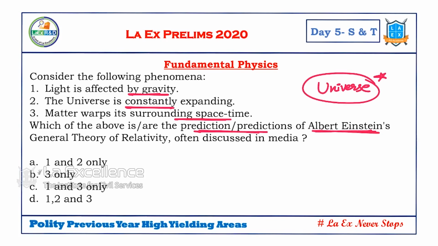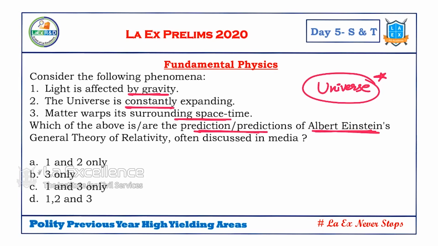Fundamental physics issues are in news, and India's role in fundamental physics is increasing. Earlier, our research in fundamental physics was limited, but in recent years our role is increasing, especially at the international level. That's why this topic is very important for the 2020 examination.